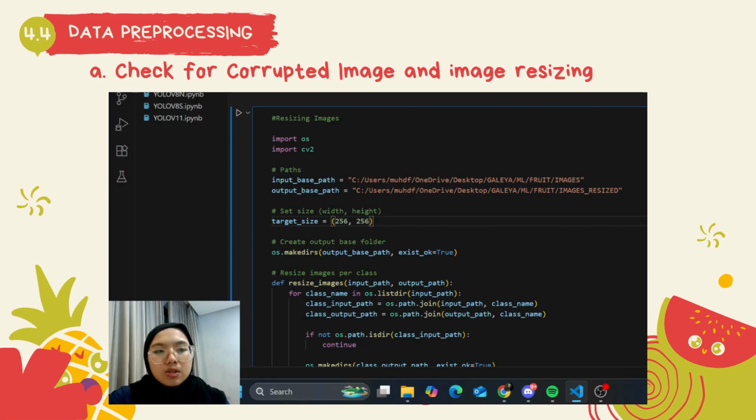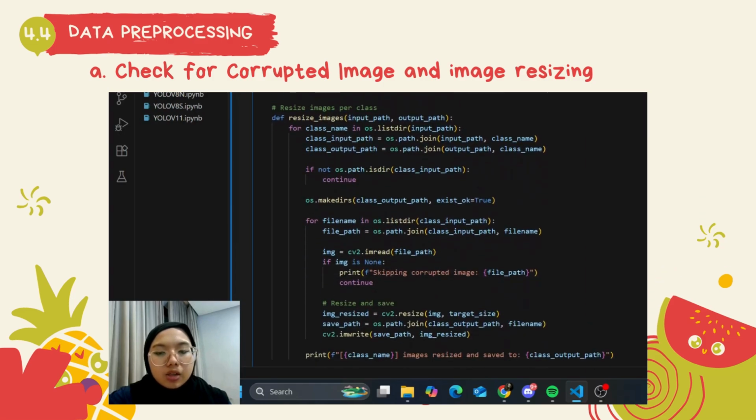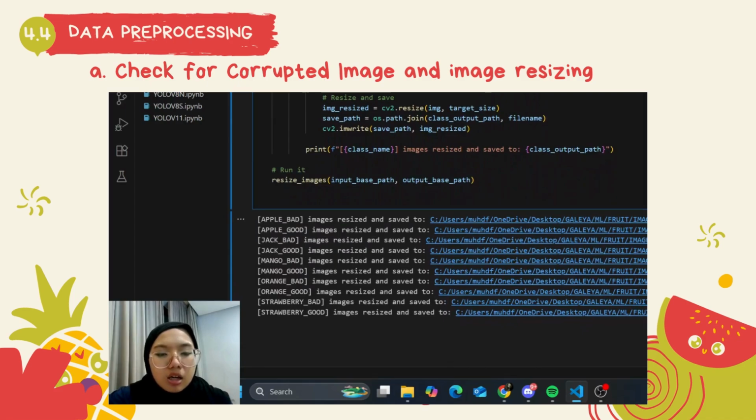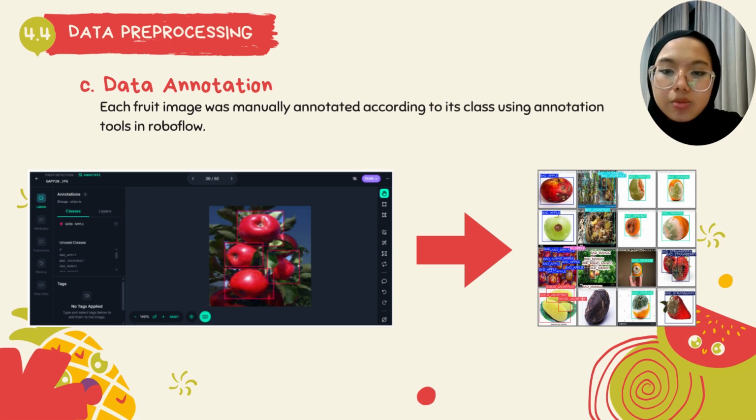We decided this because it is not too big and it is not too small for us to train the dataset. And then after resizing it, it will be saved back into each folder according to the class. This is the output. It will show that, for an example, all of the Apple bad classes are resized and saved into the new folder called image resized.